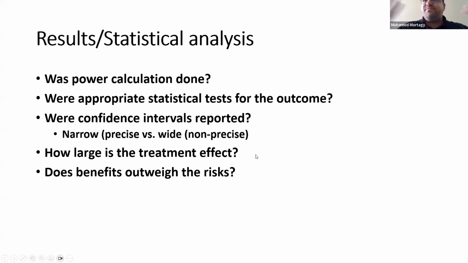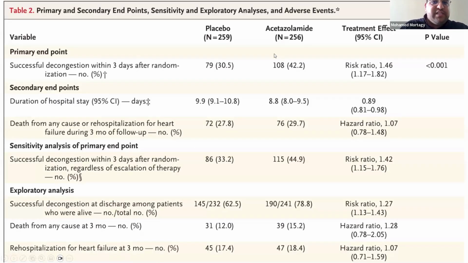And then if the treatment is good, you see, oh, this is a really good treatment. They have to put another table about the risks and the side effects of the drug. And then you can compare, maybe this drug is really good, what we're testing, but then the side effects are really bad. So it's a benefit-risk ratio, right? For anything in medicine. So let's look at this table, for example.